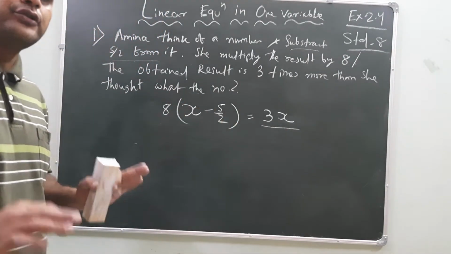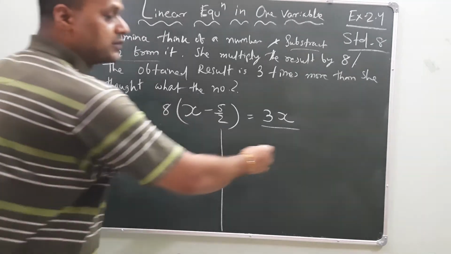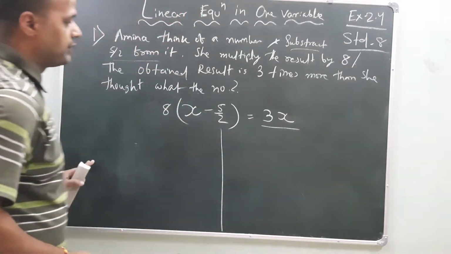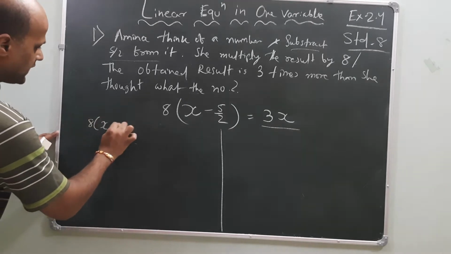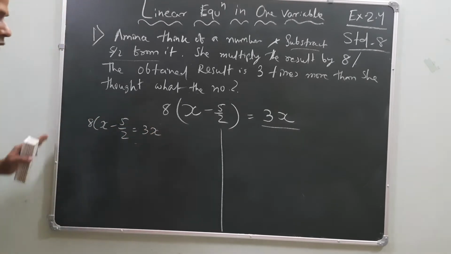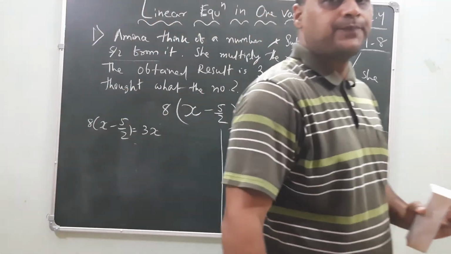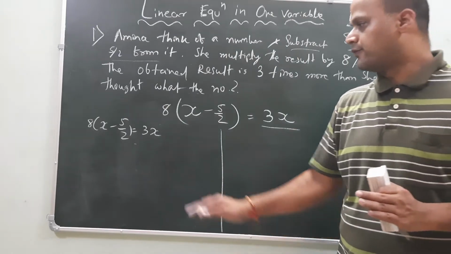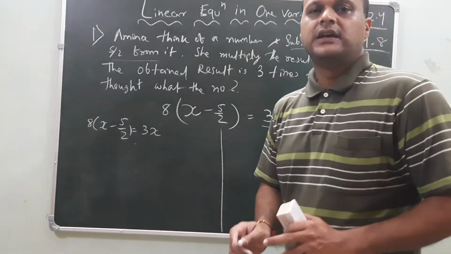Now what do you have to do? You have to solve it. I have made it into 2 parts so that it will be easier for you to understand one by one. So what is given? 8 into x minus 5 by 2 is equal to 3x. This is the equation that is formed. Before solving any equation, you have to read the statement and form the equation in the correct manner so that you will get the answer correctly.